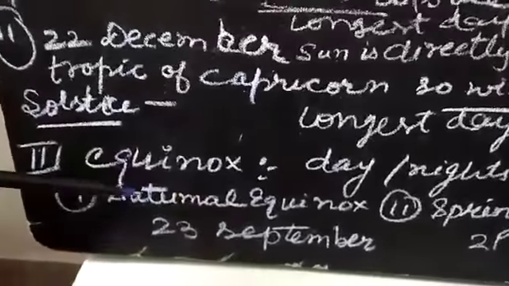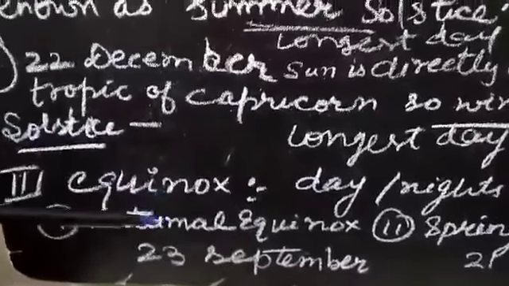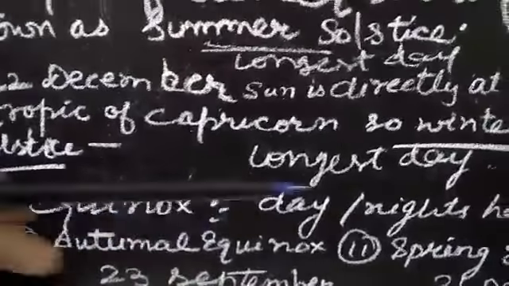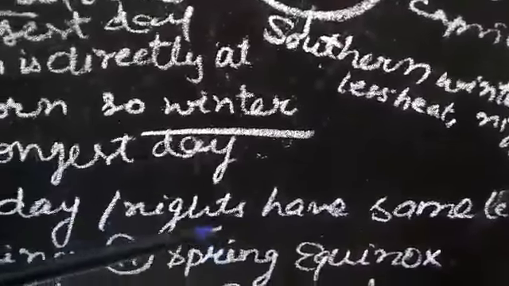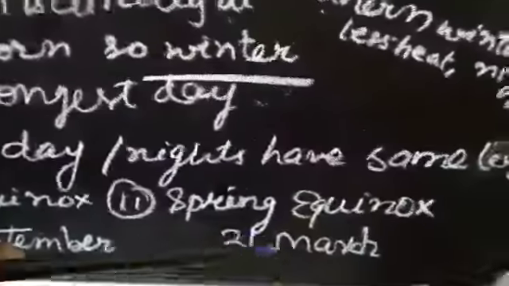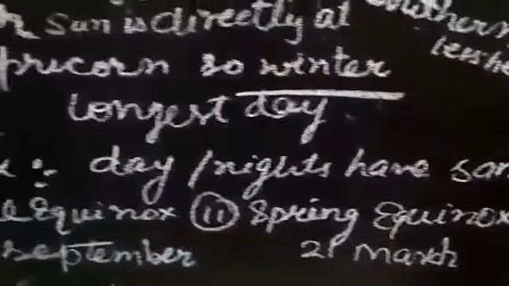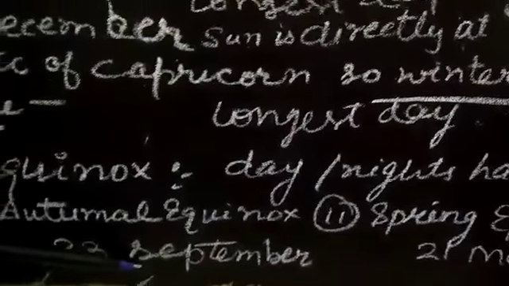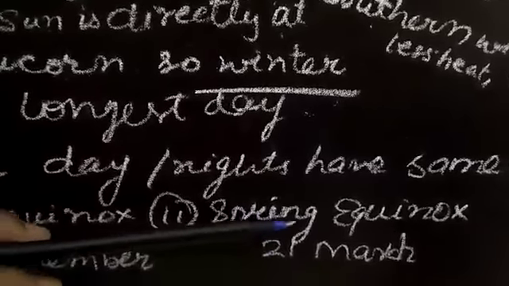Now I am telling you about the equinoxes. So what are equinoxes? Equinoxes means day and night have the same length. It means the same daytime and the same night time. Very good. There are two types, autumnal equinox and spring equinox. So 23rd September is known as the autumn equinox and 21st March is known as the spring equinox.